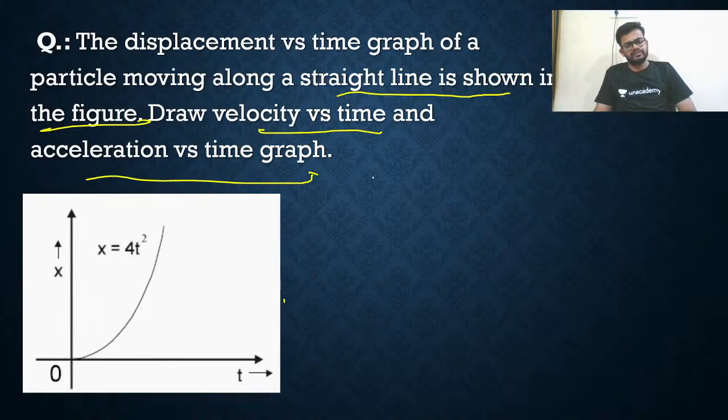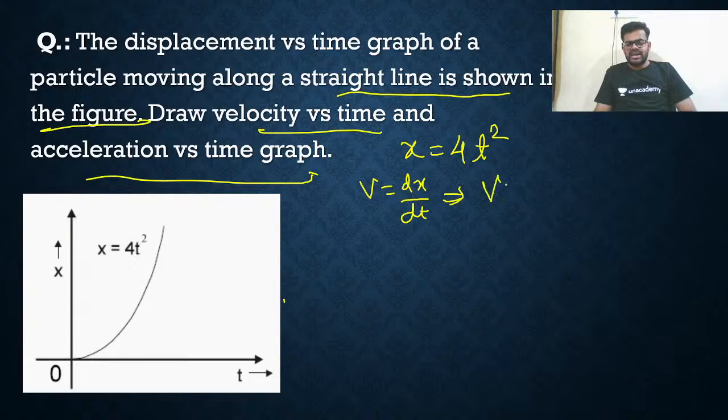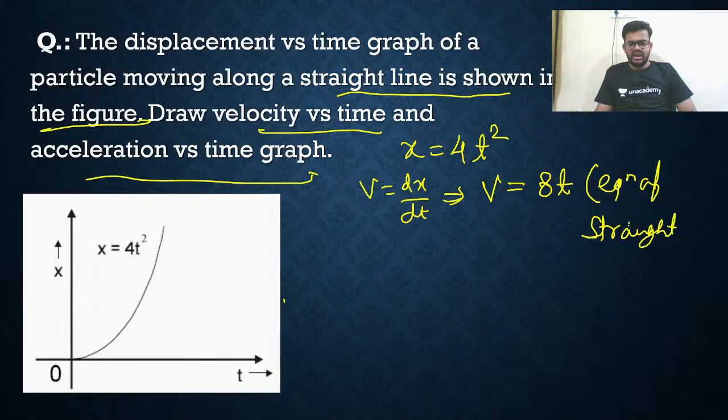How to draw? Okay. I know x is equal to 4t square. Let us find the velocity. Velocity v is just dx by dt. So you will get v is equal to 8t. This is the equation of a straight line. Straight line, right?